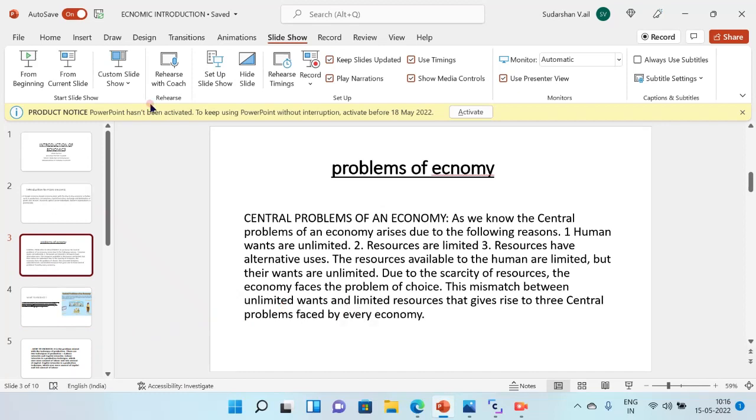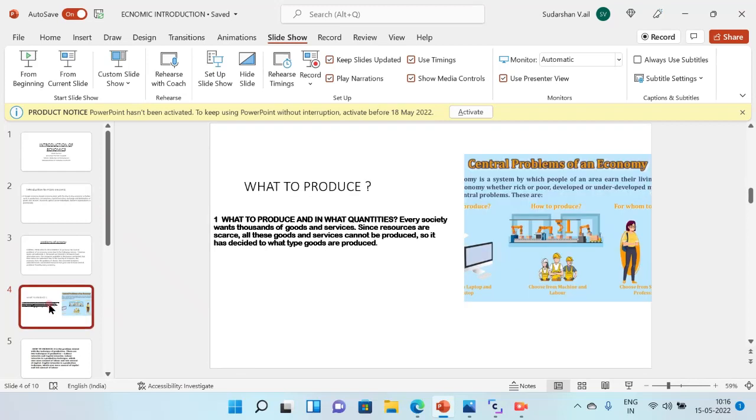In the next slide we are going to see what to produce. What should be produced, and in what quantities. Every society wants thousands of goods and services. Since resources are scarce, all goods and services cannot be produced, so it has to be decided what type of goods are produced. When the resources are scarce, the question always arises: what to produce? This is one of the major problems faced by an economy. Next slide is the next question, the three major problems of economics.